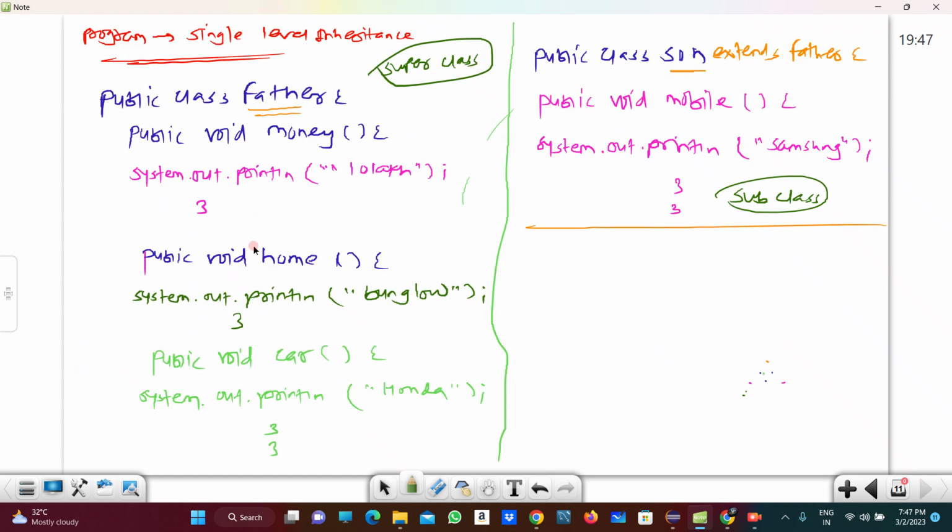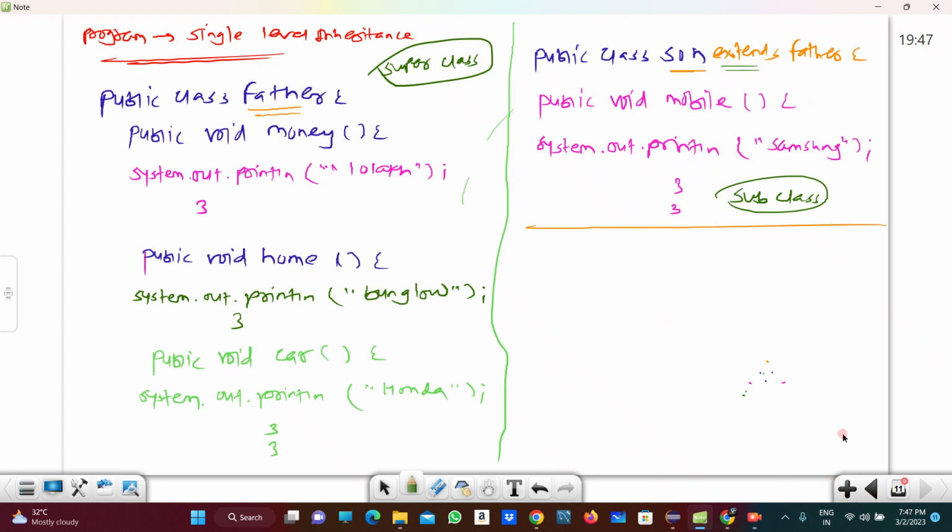So like that I am taking here one class, the Father class, that is the superclass, right? And another class is the Son class, that is nothing but the subclass. Means the subclass is acquiring the properties from that superclass by using the extends keyword.